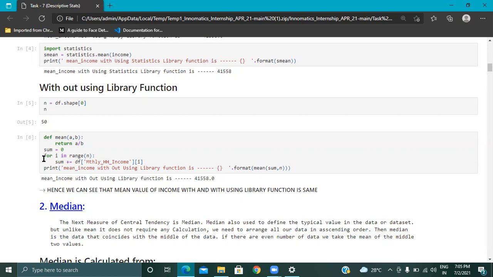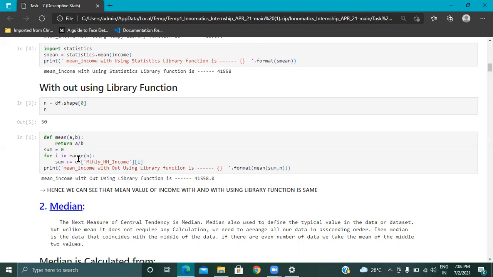I am using a for loop: for i in range of n, the values in range 0 to n, and sum equals sum plus df, where df is our data set, and this is our column, as well as this is the i, sum of the observations.